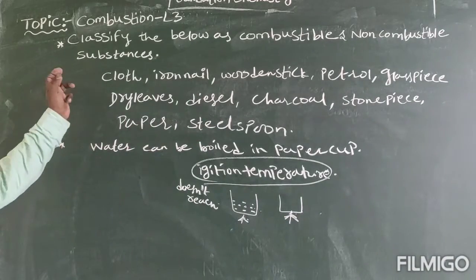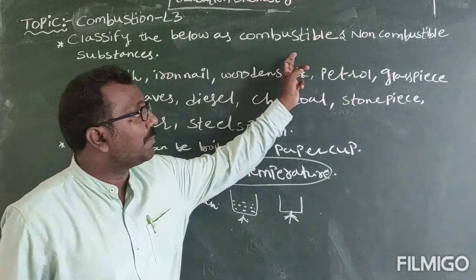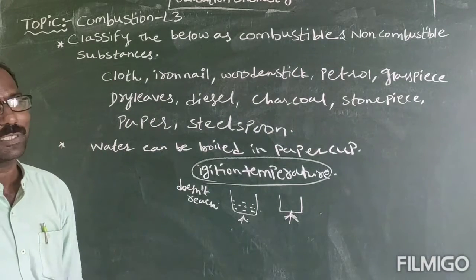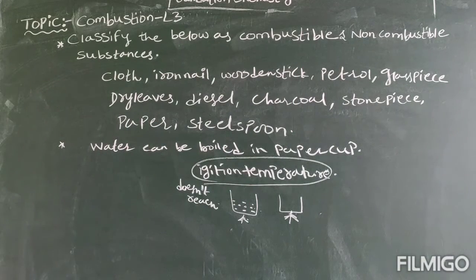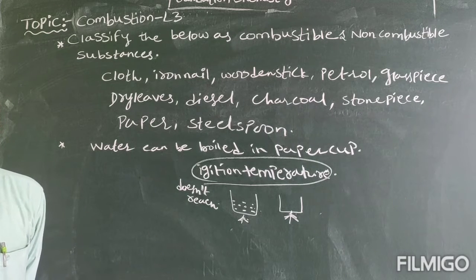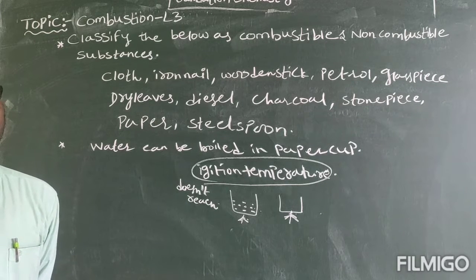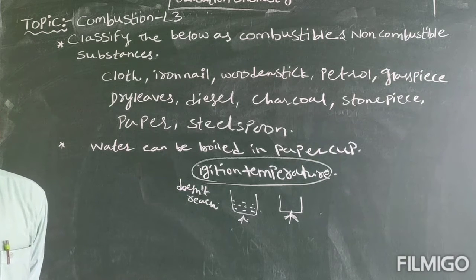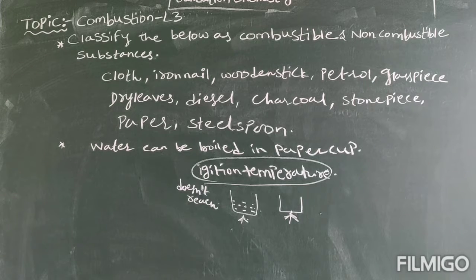Now I asked you to classify the below as combustible and non-combustible substances. Combustible substances are those which produce heat and light on heating.